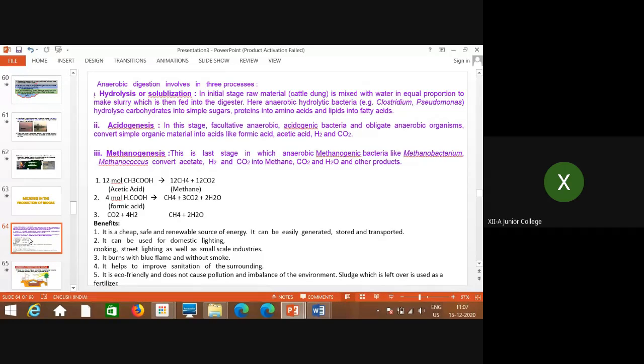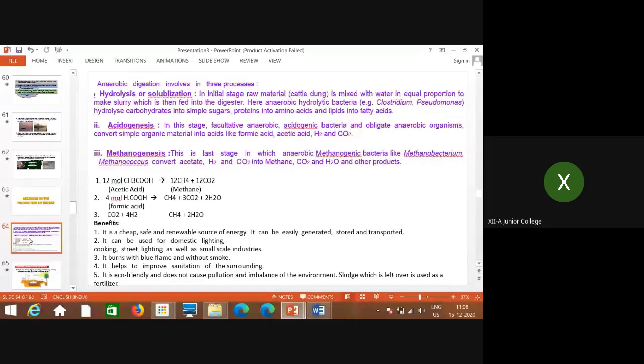Here, anaerobic hydrolytic bacteria like Clostridium and Pseudomonas hydrolyze carbohydrates into simple sugars, proteins into amino acids, and lipids into fatty acids.